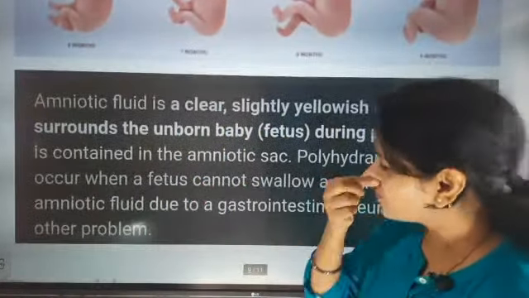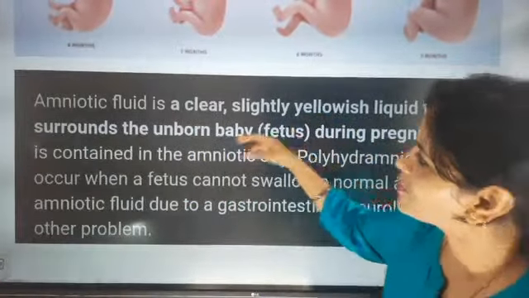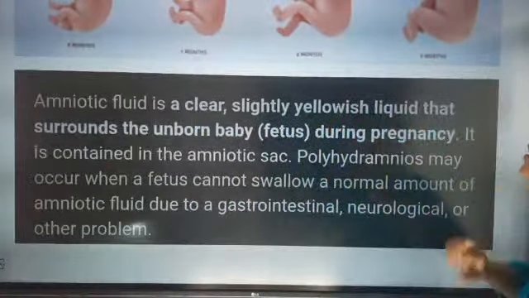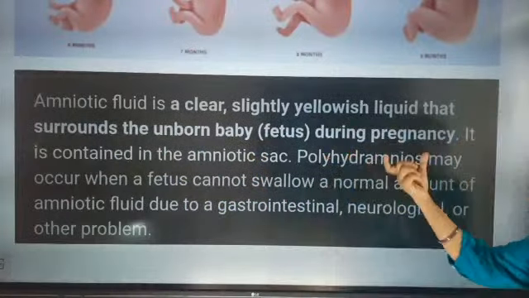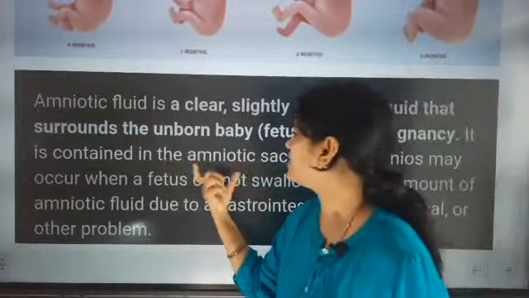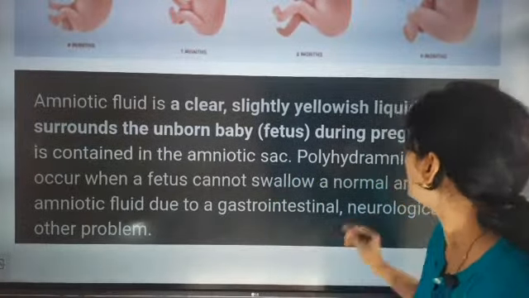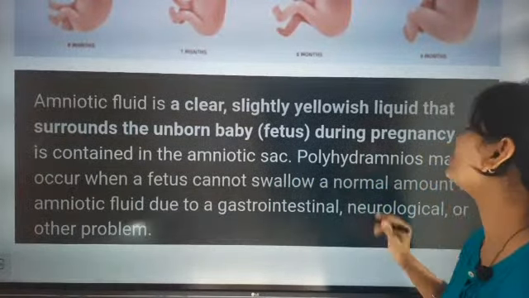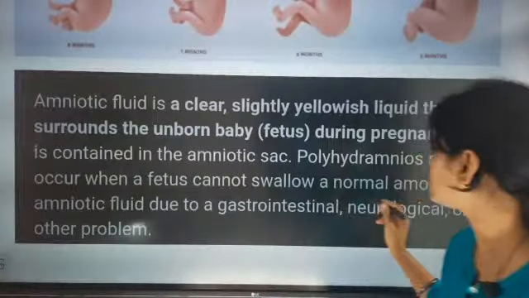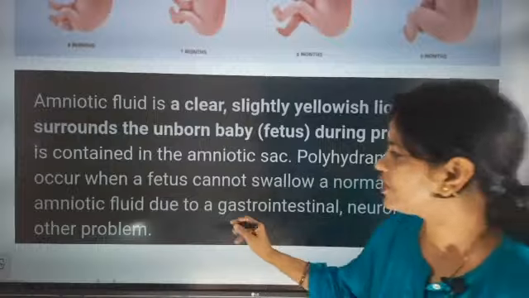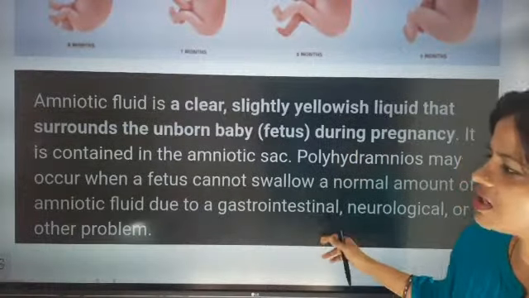So what exactly is amniotic fluid? I hope you are enjoying today's class, huh? Amniotic fluid is a clear, slightly yellowish liquid that surrounds the unborn baby, the fetus, during pregnancy. It is contained in the amniotic sac. Polyhydramnios, or hydramnios, may occur when a fetus cannot swallow a normal amount of amniotic fluid due to gastrointestinal, neurological or other problems.